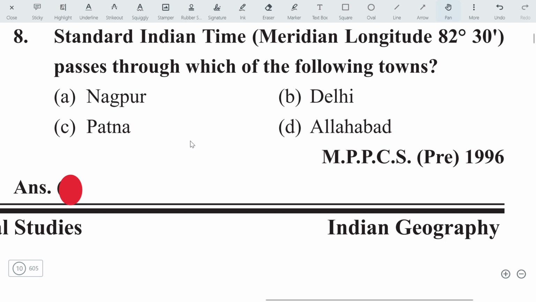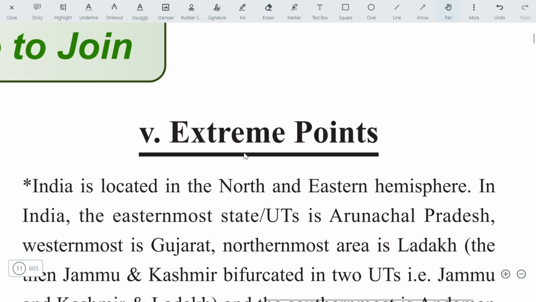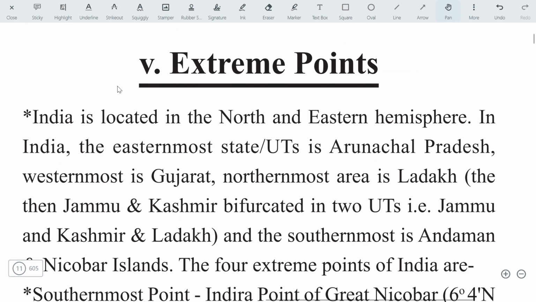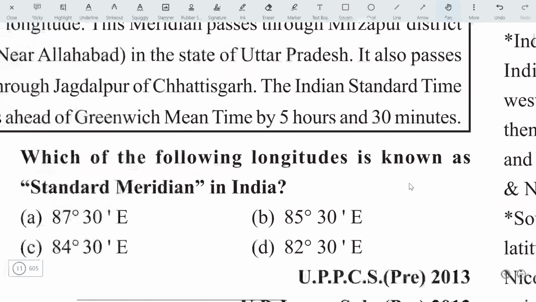The Standard Indian Time meridian longitude passes through which of the following towns? Obviously, the answer is Allahabad. It passes through Mirzapur, Allahabad, Naini. You must remember these places. Let's move on to the next question.